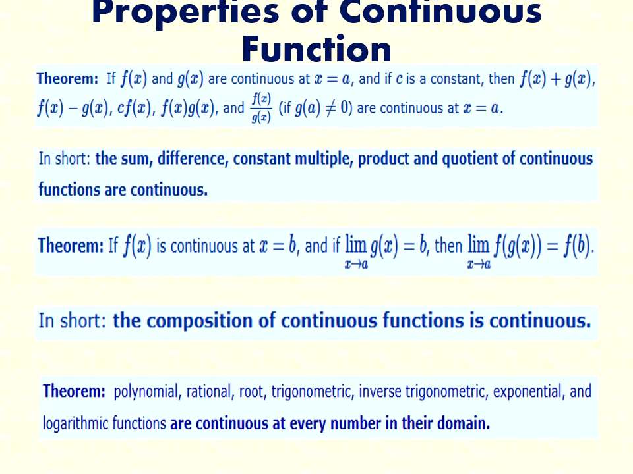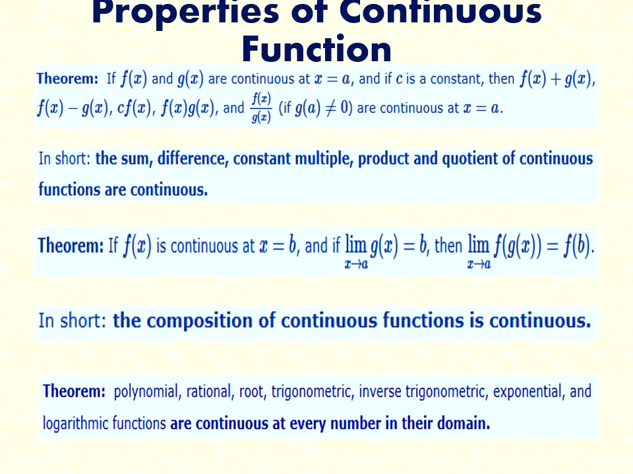If f(x) and g(x) are continuous at x = a, and if c is any constant, then f(x) + g(x), f(x) - g(x), c·f(x), f(x)·g(x), and f(x)/g(x), where g(x) is not equal to 0, are continuous at x = a. So in summary, we can say the sum, difference, constant multiple, product and quotient of continuous functions are continuous.